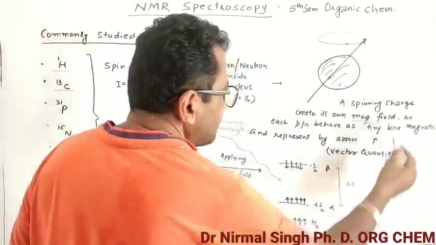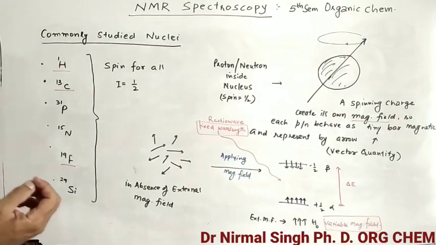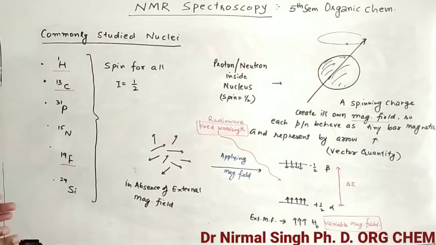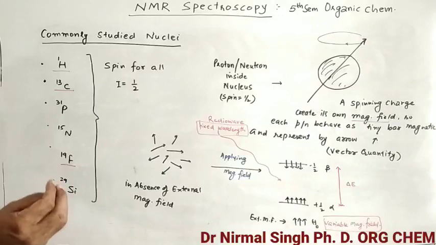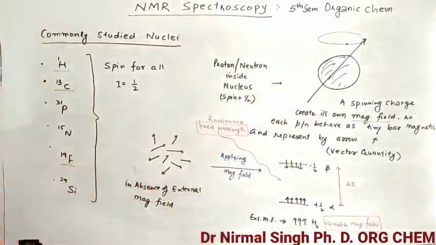Suppose we took one drop of water; it contains millions of protons and neutrons. Each proton and neutron is spinning, and when it spins, it creates its own magnetic field.